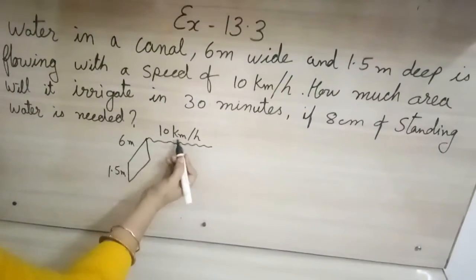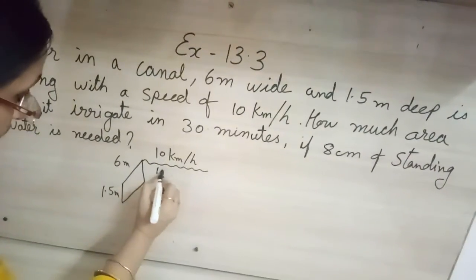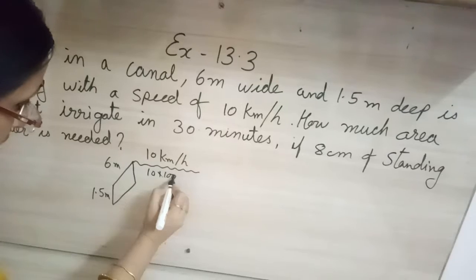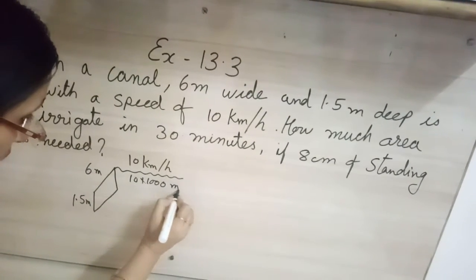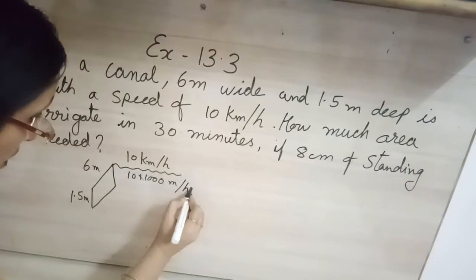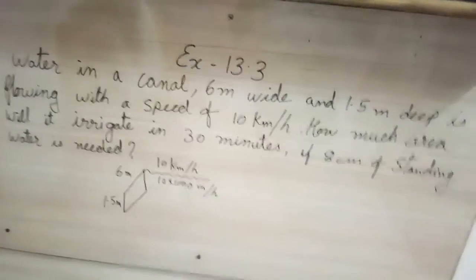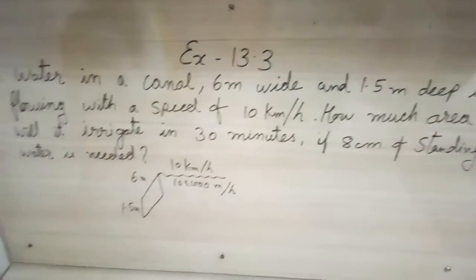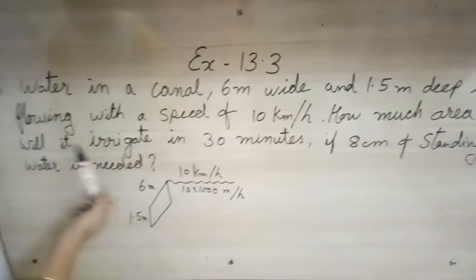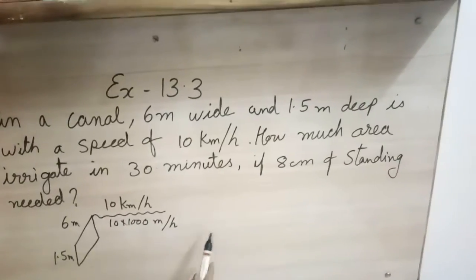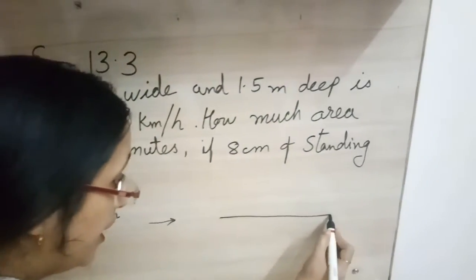So here the speed in kilometer we will convert into meter, so we will multiply it by 1000. 10 into 1000 meter per hour. So h is written. So this is the speed at which the water is flowing from the canal. Now they are telling how much area will it irrigate, means this water is flowing and going into the field. So we have to find the area of the field.